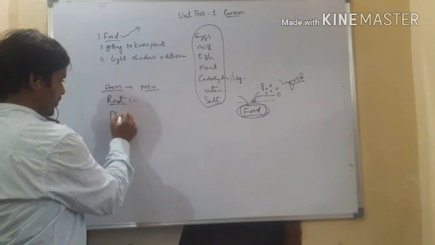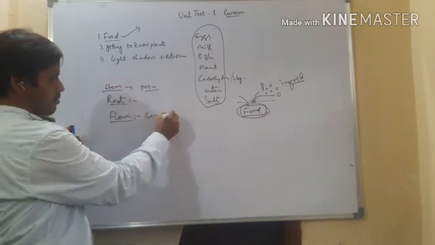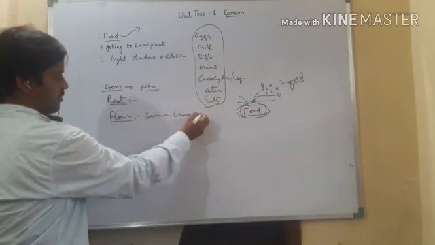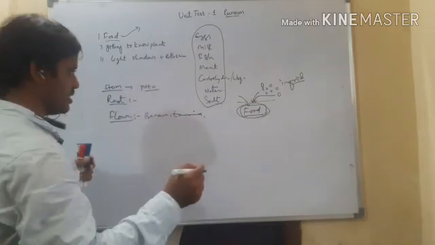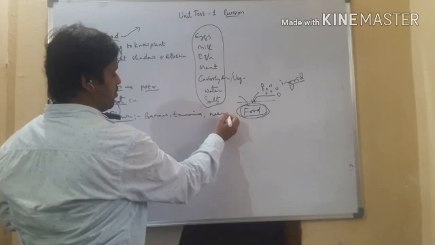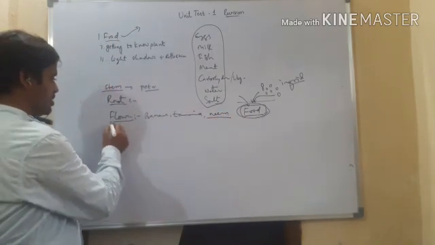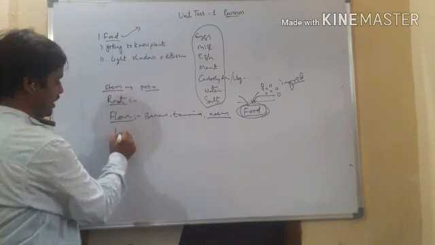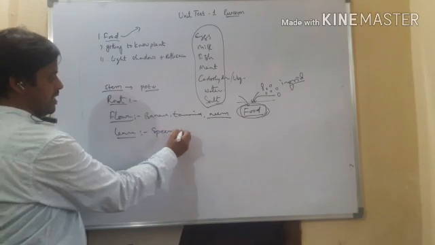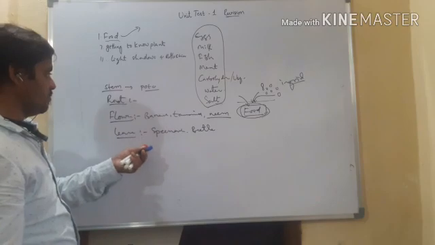And flower: banana flower, sometimes tamarind flower, and on Gudi Padwa we use neem flower as the food, right? And leaves, spinach, bitter leaves, we use as food, right? So these are the food sources.